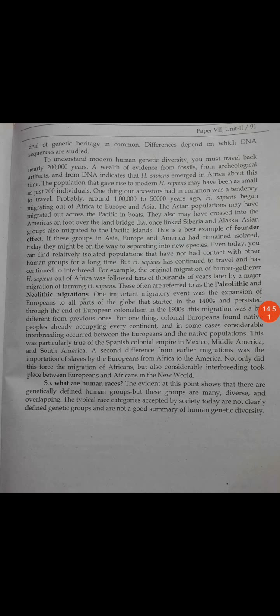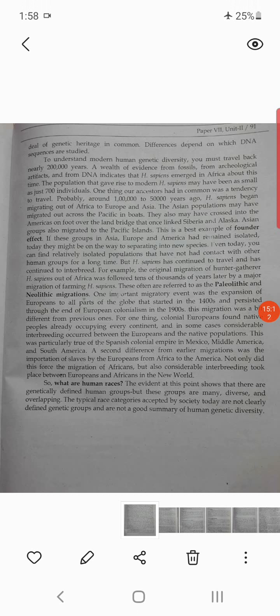The typical race categories accepted by society today are not clearly defined genetic groups and are not a good summary of human genetic diversity. So this means that genetically we are same, but structurally because of environment we are different. That's why these races are there. So small changes you can see on external side.